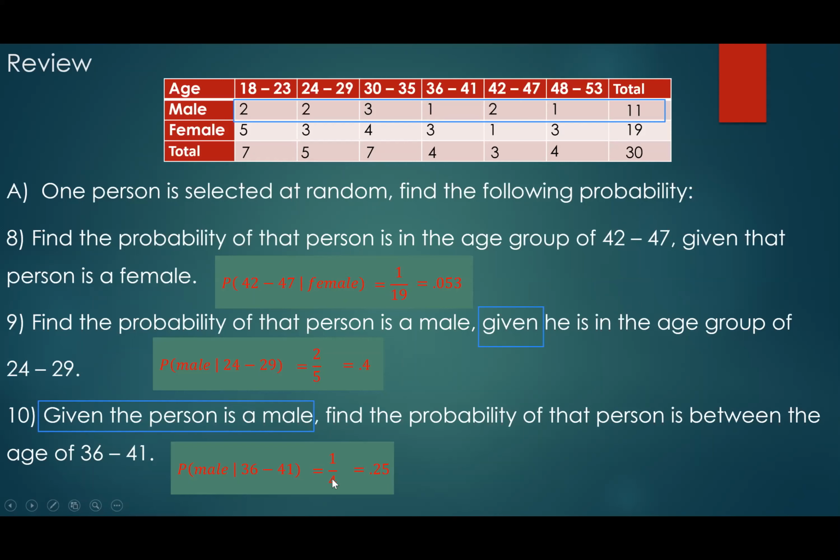It's supposed to be 1 over 11, which is less than 0.1, so probably 0.09. Yes, again, it's 1 over 11, not 1 over 4. Sorry about my typo. So, questions about this conditional probability? 0.091, okay. All right, any questions with this conditional probability?